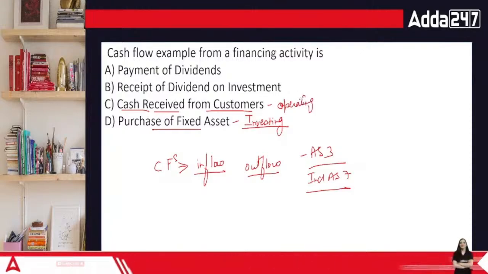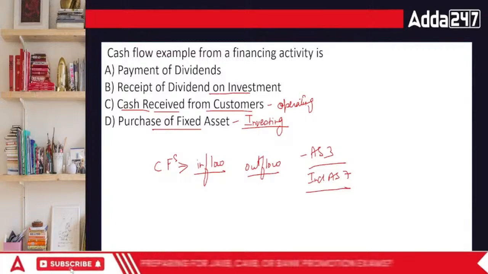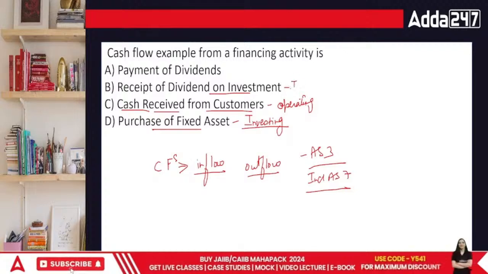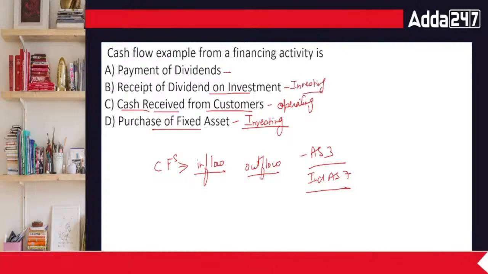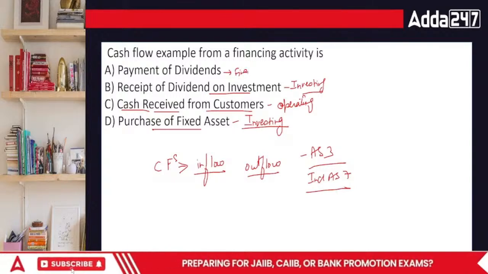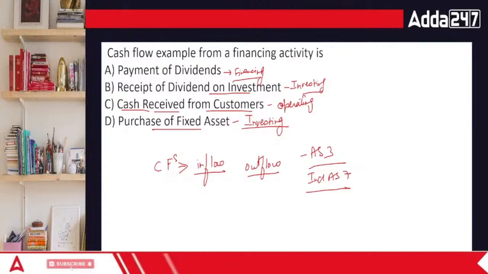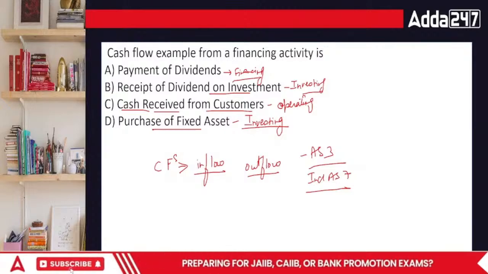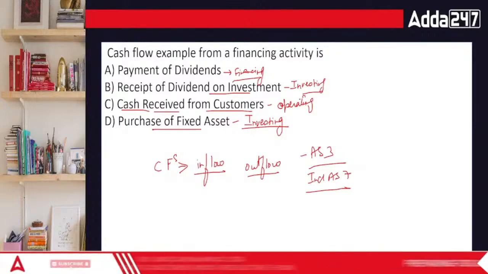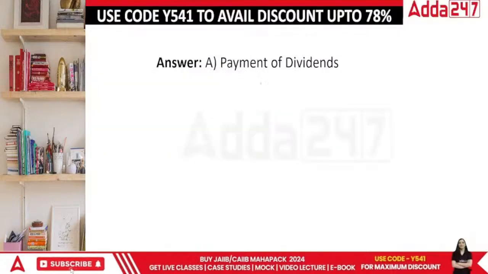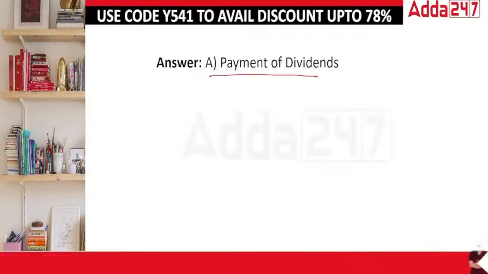Then is receipt of dividend on investments. I received a dividend on investments. Basically I invested the money, that's why I'm getting it. So the last point, payment of dividend, is the financing. You have to keep your equity shareholders happy in order to get the money in future and to have a good value of your share as well. If the equity shareholder is annoyed with you, it will go that way. So the answer is payment of dividend.